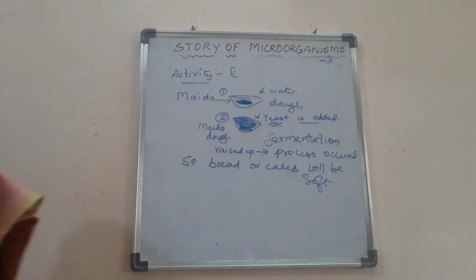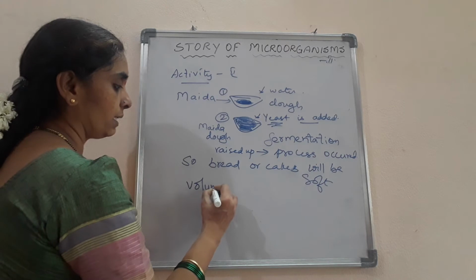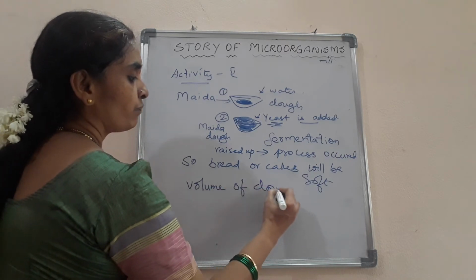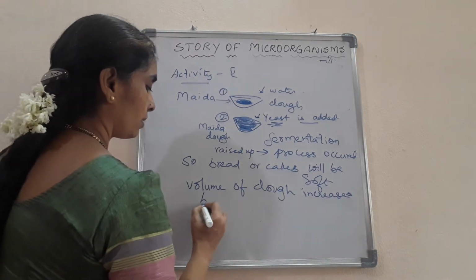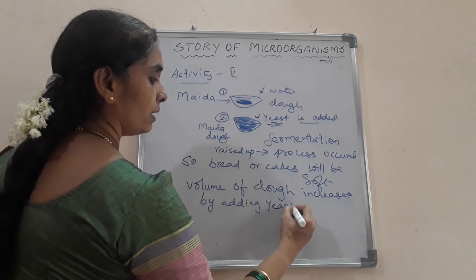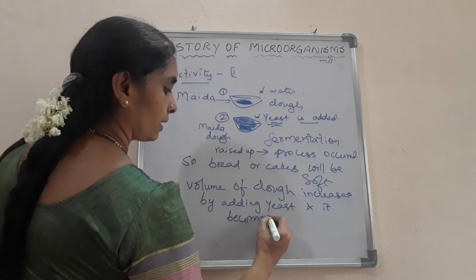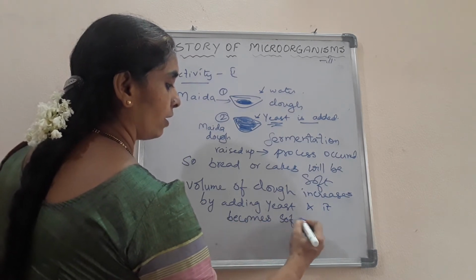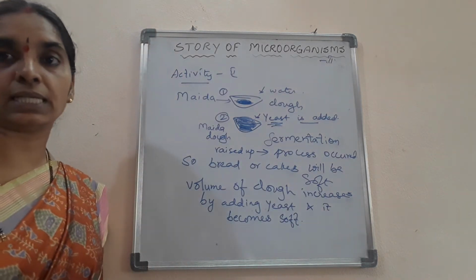It helps to increase the volume of the dough and makes it soft. The volume of the dough increases by addition of the yeast, and it becomes soft after cooking. Is it clear, children? So that is the case in the second activity.